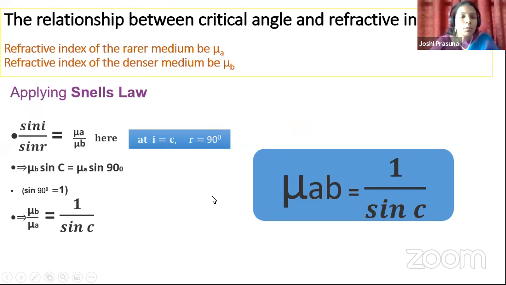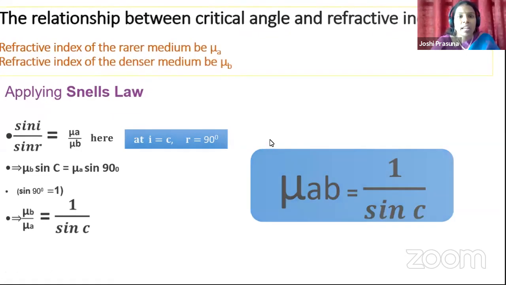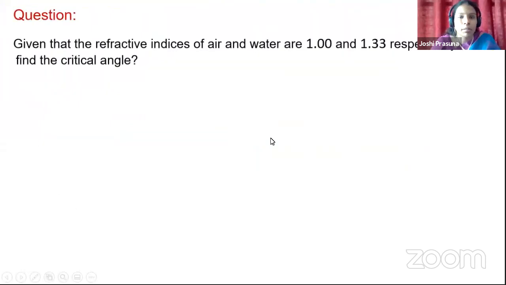Okay, children. So as we have the concept called total internal reflection, to understand what is exactly total internal reflection, you need to have the clear understanding of critical angle. Therefore, I have discussed it like this. Hope you all understood this. So depending on this critical angle expression, I'll give you a numerical problem here.